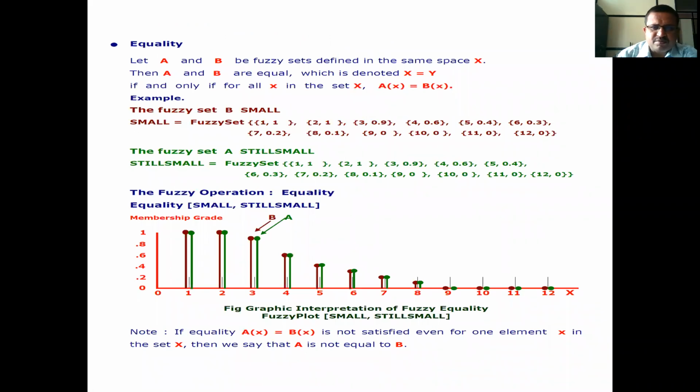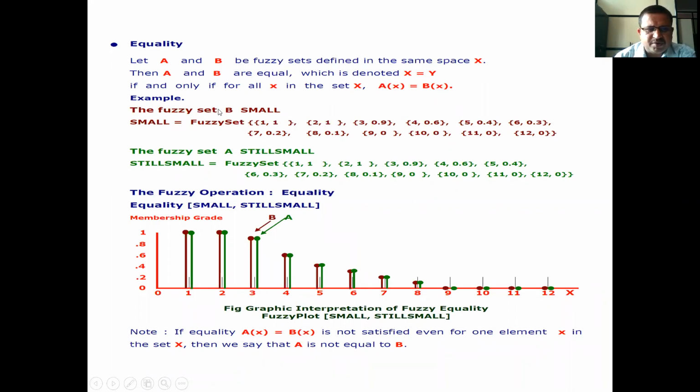Now, next property, equality. Equality means equal. Let A and B be fuzzy sets defined in the same space X. Then A and B are equal if and only if for all x in the set X, A(x) is equal to B(x).